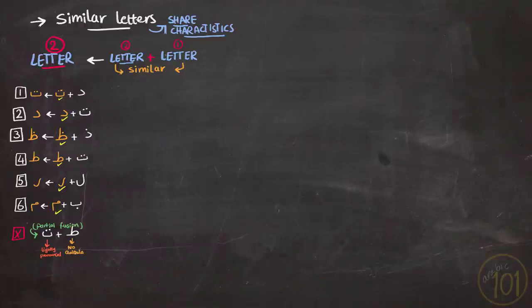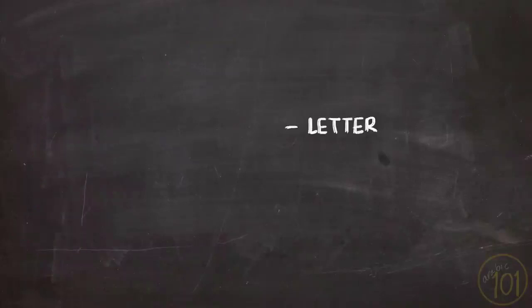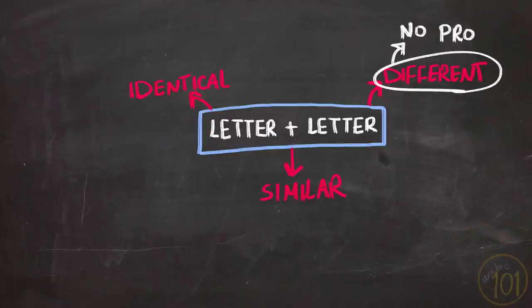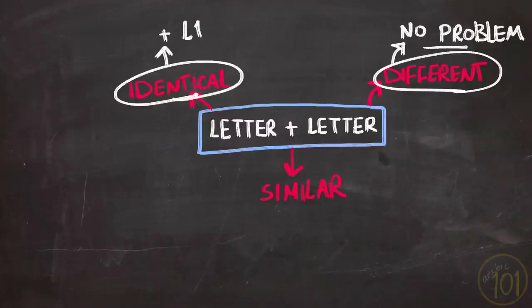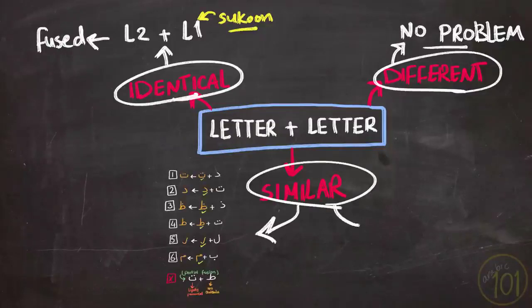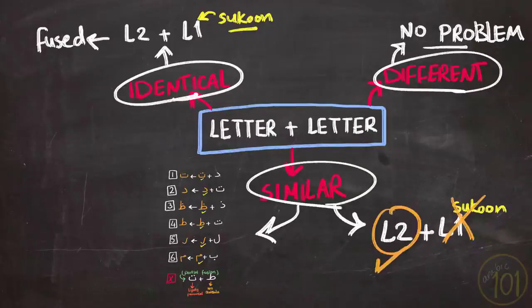So let's recap. When letters follow one another in Arabic, they are either different, identical, or similar. If they are different, then there is no problem. And if they are identical, then we completely fuse them into one letter if the first of them has sukun. And if they are similar, like these combinations, then the second letter will almost always prevail over the first one.